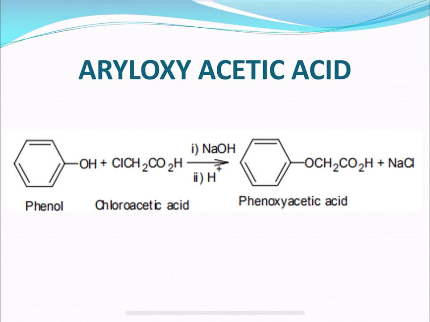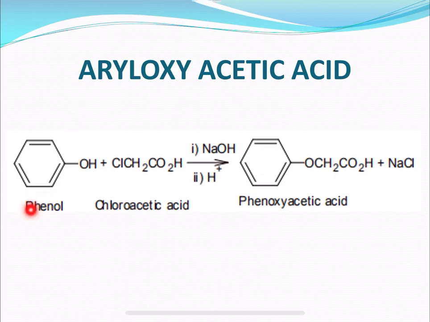Aryl oxyacetic acids are also phenols, a class of phenols. How are they synthesized or obtained? When phenols react with chloroacetic acid in the presence of alkali, for example sodium hydroxide, it gives aryl oxyacetic acids.